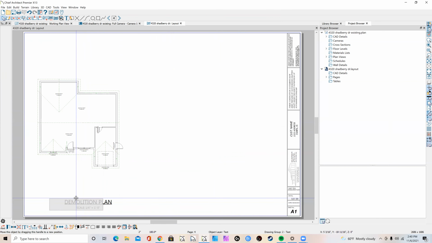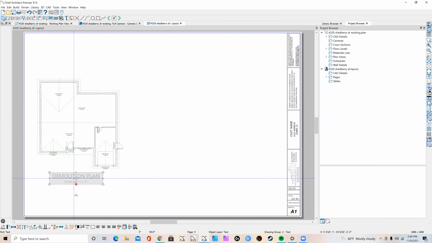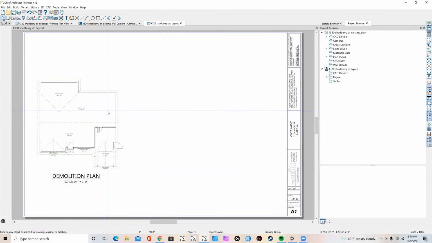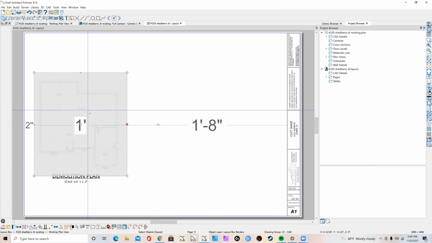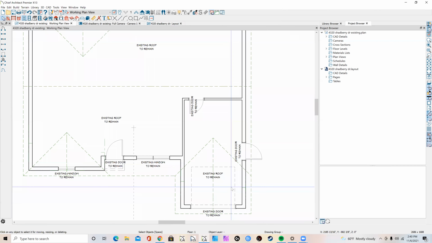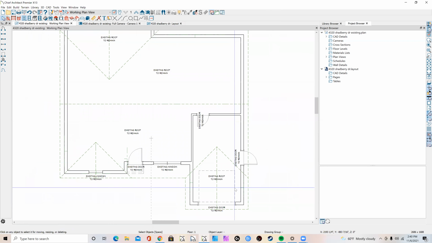We can change this from demolition plan to existing condition. Actually, we'll leave it as demolition plan. And we will put another note in here about the concrete.